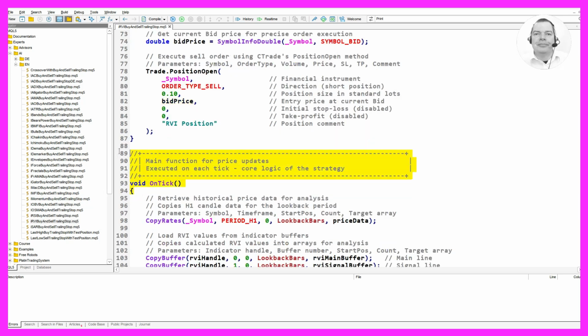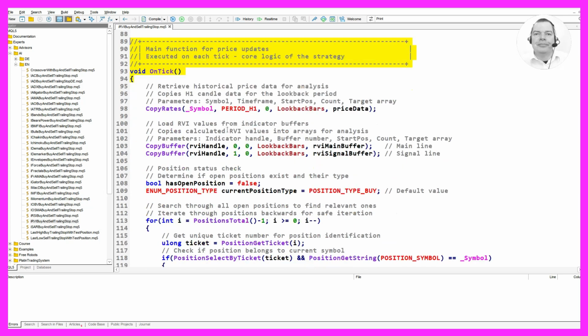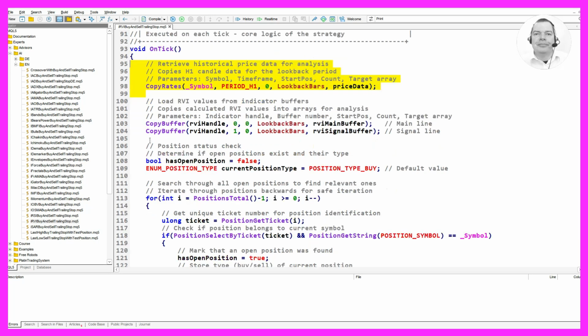The OnTick function is the main function for price updates and is executed on each tick. In this function, we retrieve historical price data for analysis by copying H1 candle data for the lookback period using the CopyRates function. The parameters for this function include the symbol, time frame, start position, count, and the target array where the data will be stored.